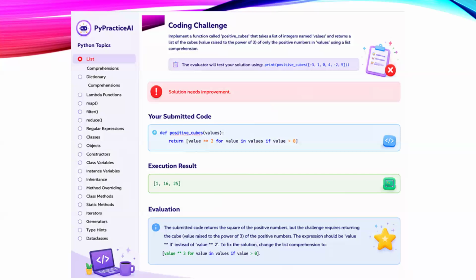This means the learner's Python code will be executed and the execution result will be displayed. The learner's Python code and its execution result will then be sent to the LLM. The LLM will generate the evaluation feedback explaining whether the solution is correct and what improvements can be made.